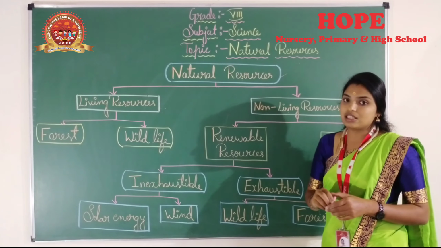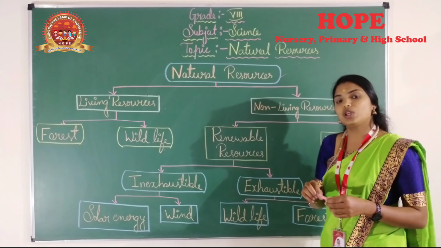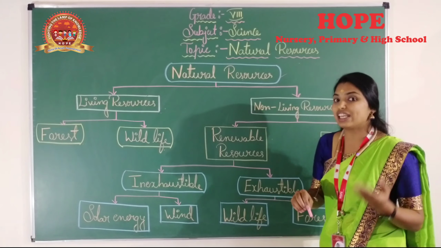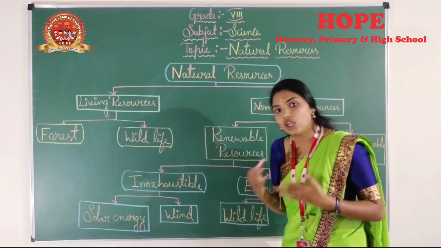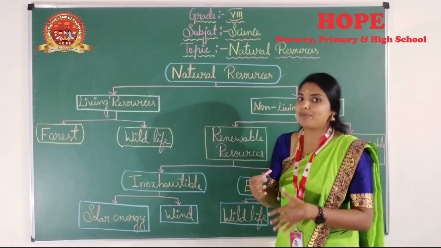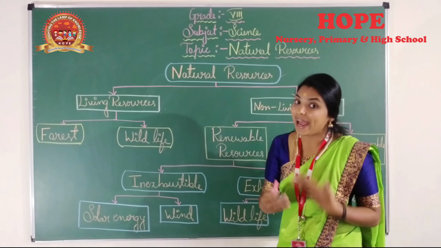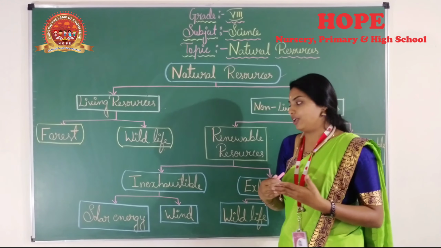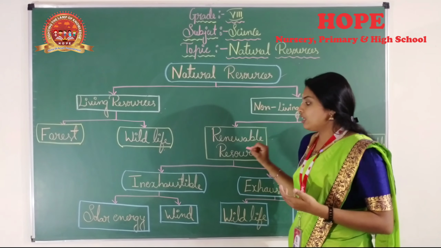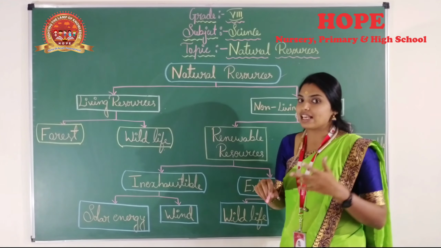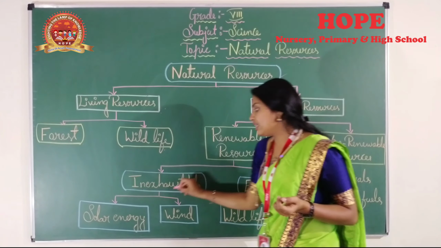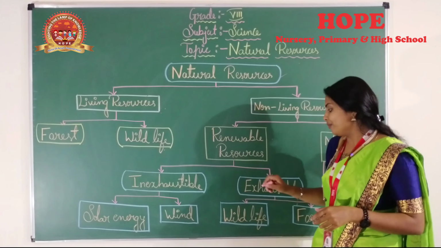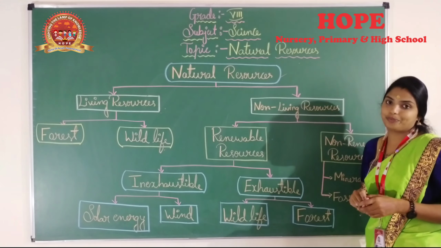Renewable resources means the things which can be replenished easily in nature. So once we use it, we can replenish it. We can get it back from nature. The renewable resources are again classified into two groups, that is inexhaustible and exhaustible.